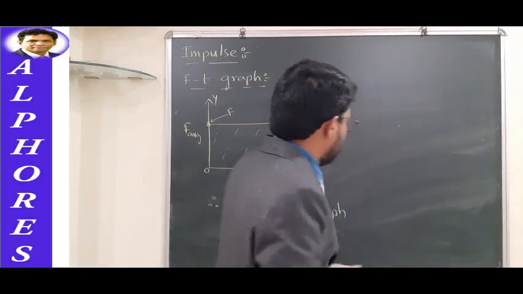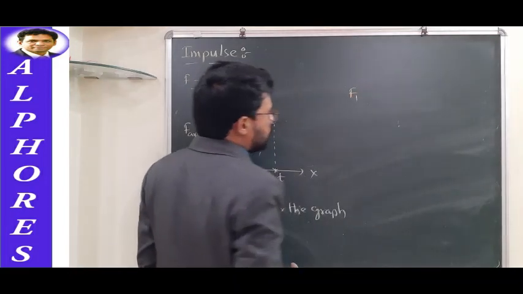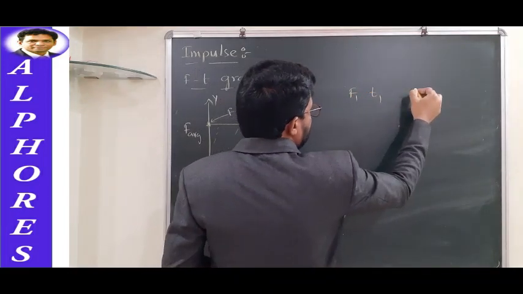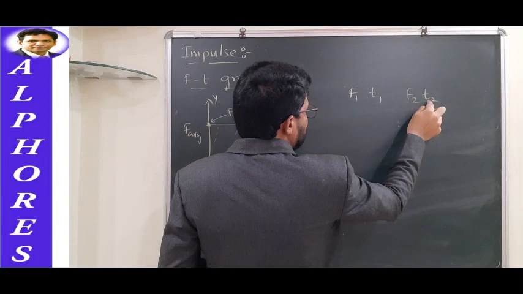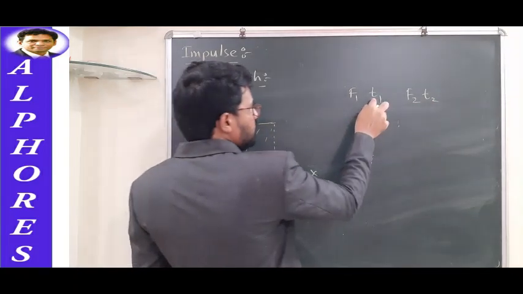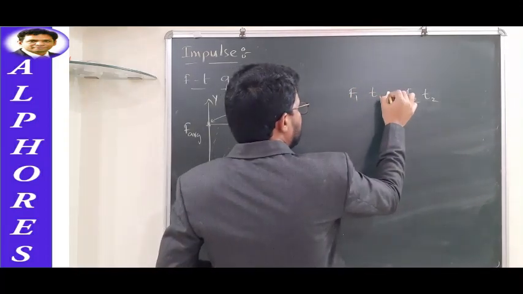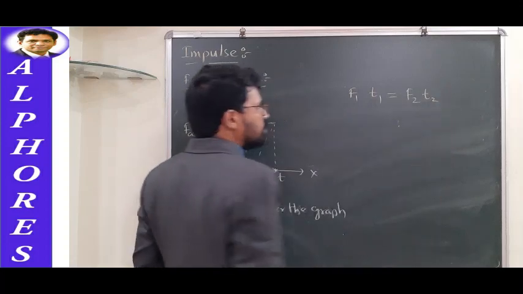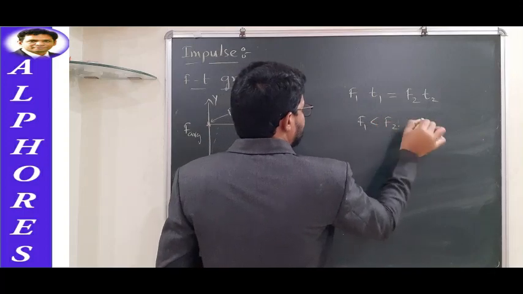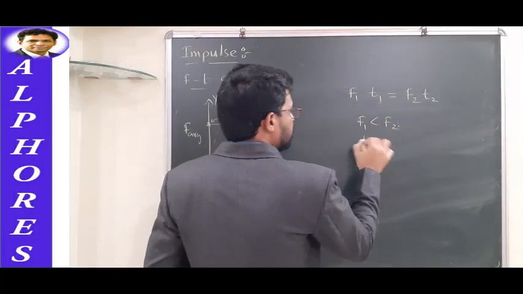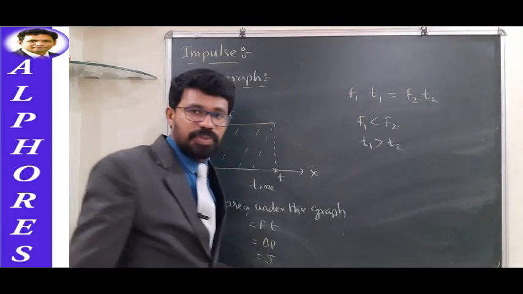And one more point. For example, there are two sets of details: one average force is F1, with corresponding time T1. Another average force is F2, with corresponding time T2. T2 is the time for which F2 is acting, and T1 is the time for which F1 is acting. There is a possibility that F1 into T1 can be equal to F2 into T2. How is that possible? For example, let us say F1 is less than F2. What if T1 is greater than T2? Yes, then the product of F1 and T1 can be equal to F2 into T2.